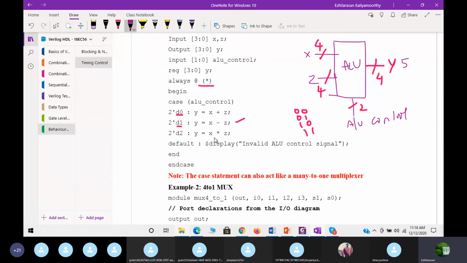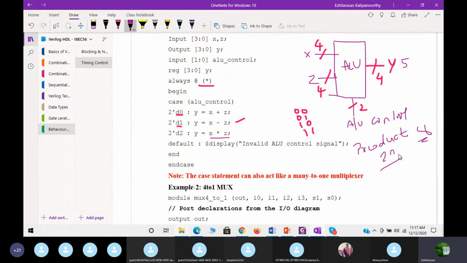But you think one thing, you are performing the multiplication. When you are doing a multiplication, how many bits will you get? When x is 4 bit and z is 4 bit, what is the product size? Normally the product is 2n, where n is equal to 4, so the product will be 8 bits.